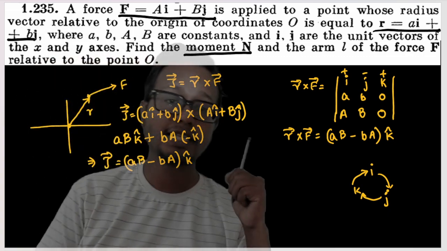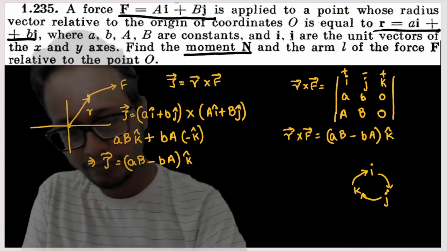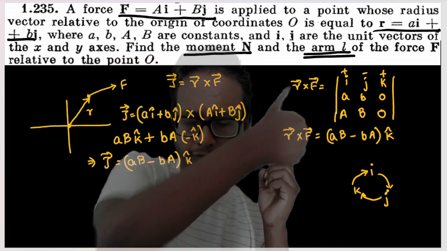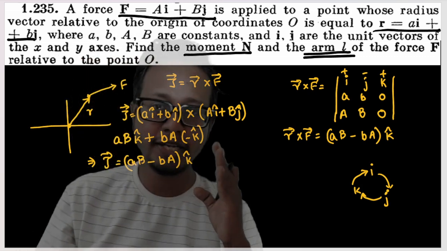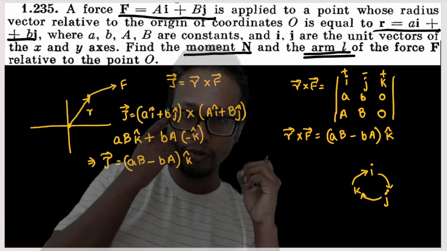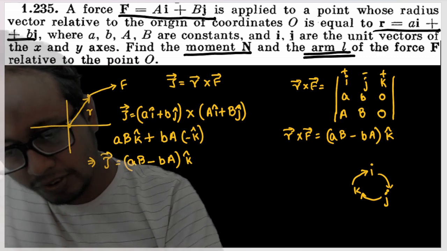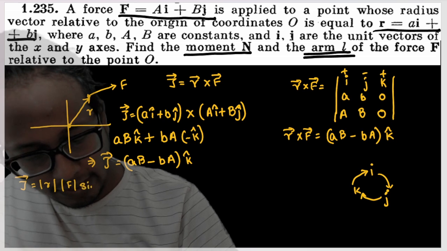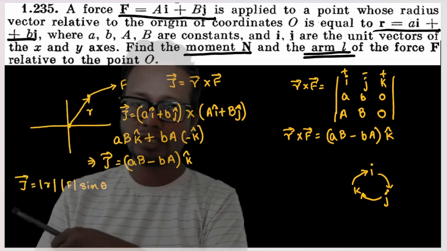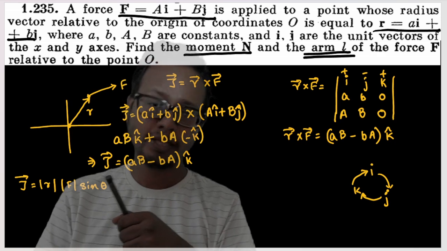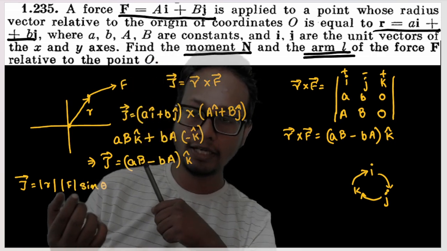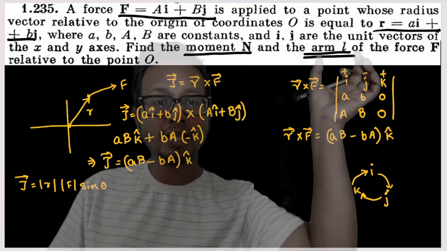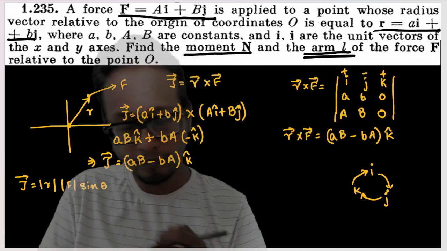Okay, now the next part of the question is asking us to find the arm length L. Okay, length of arm L. Now my main focus out here, or the main question that I have, is what is the arm length L? Arm length L is nothing but the perpendicular distance from the force. What do I mean? See, whenever I say torque is equal to R cross F, you can do torque as magnitude of R into magnitude of F into sine theta. Now you can either take the component of F perpendicular to R or take the component of R perpendicular to F. So arm length L is nothing but the component of R perpendicular to F.